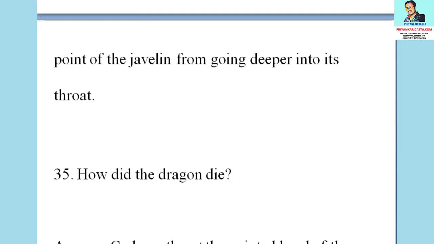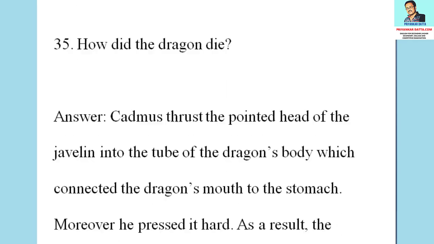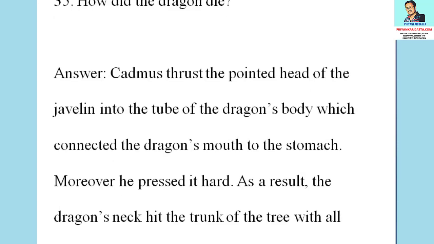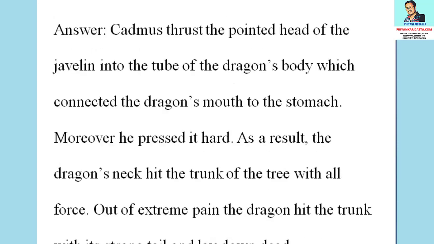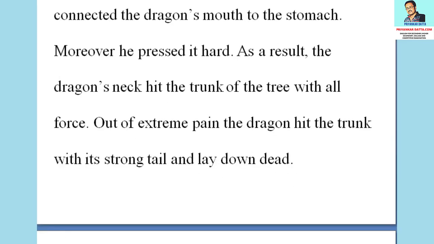How did the dragon die? The answer to the question is, Cadmus thrust the pointed head of the javelin into the tube of the dragon's body, which connected the dragon's mouth to the stomach. However, he pressed it hard. As a result, the dragon's neck hit the trunk of the tree with all force. Out of extreme pain, the dragon hit the trunk with its strong tail and lay down dead.